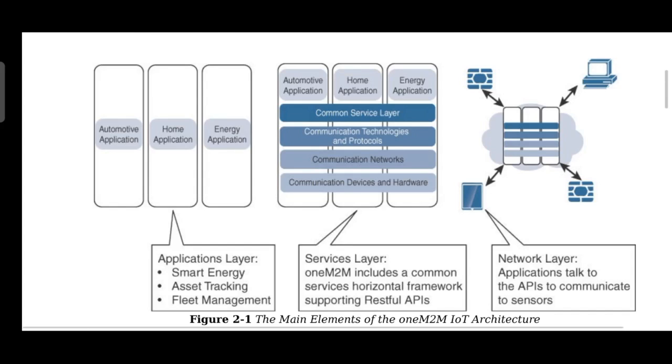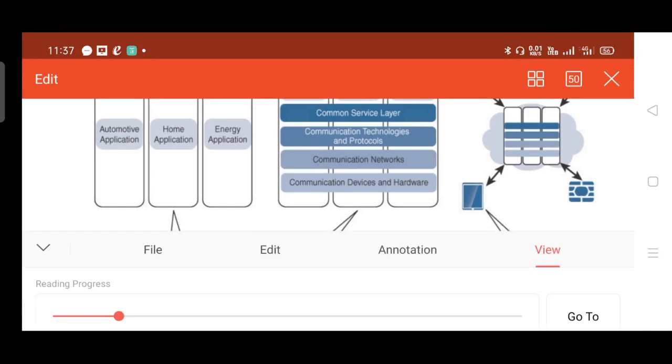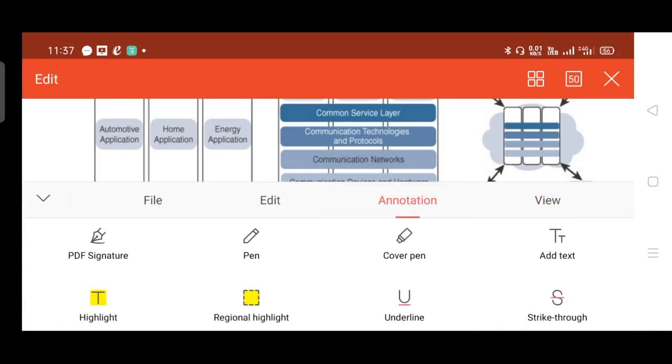For them, commonly, four different layers are shown for data transportation and communication. On top we have the common service layer, the communication technology and protocol layer, the communication network layer, and devices and hardware. When you consider the things vertically, the bottommost layer belongs to the physical connection.